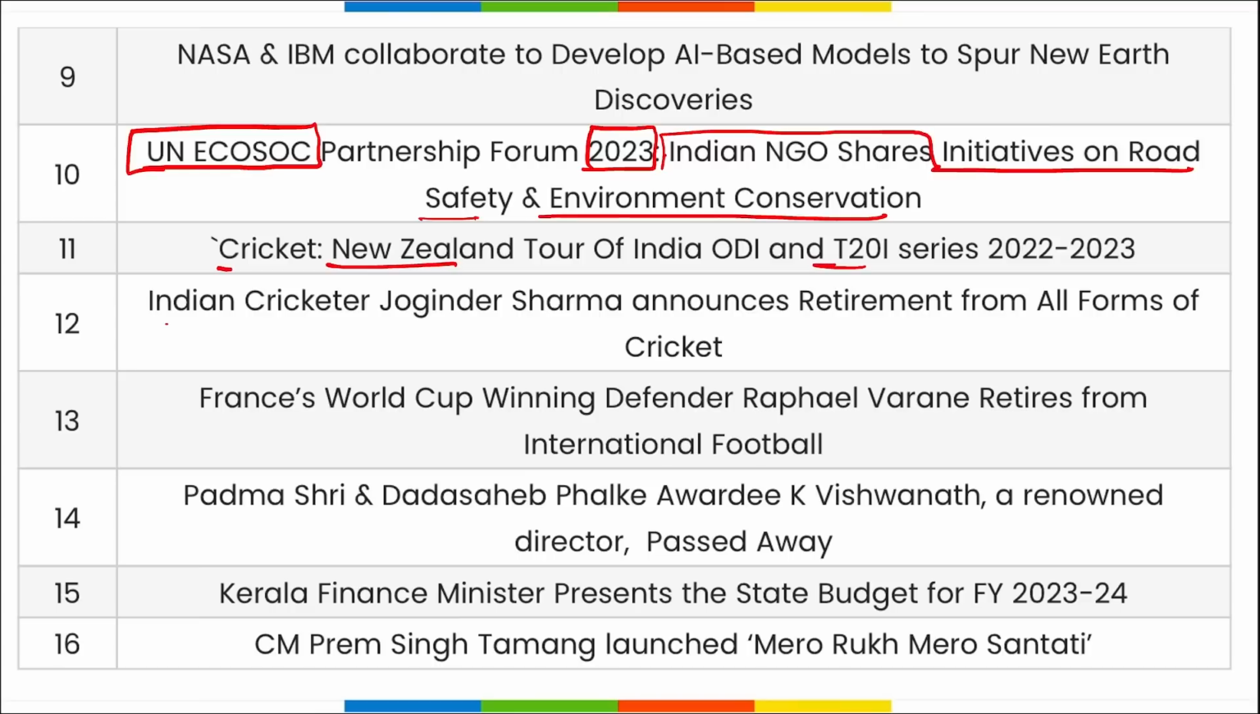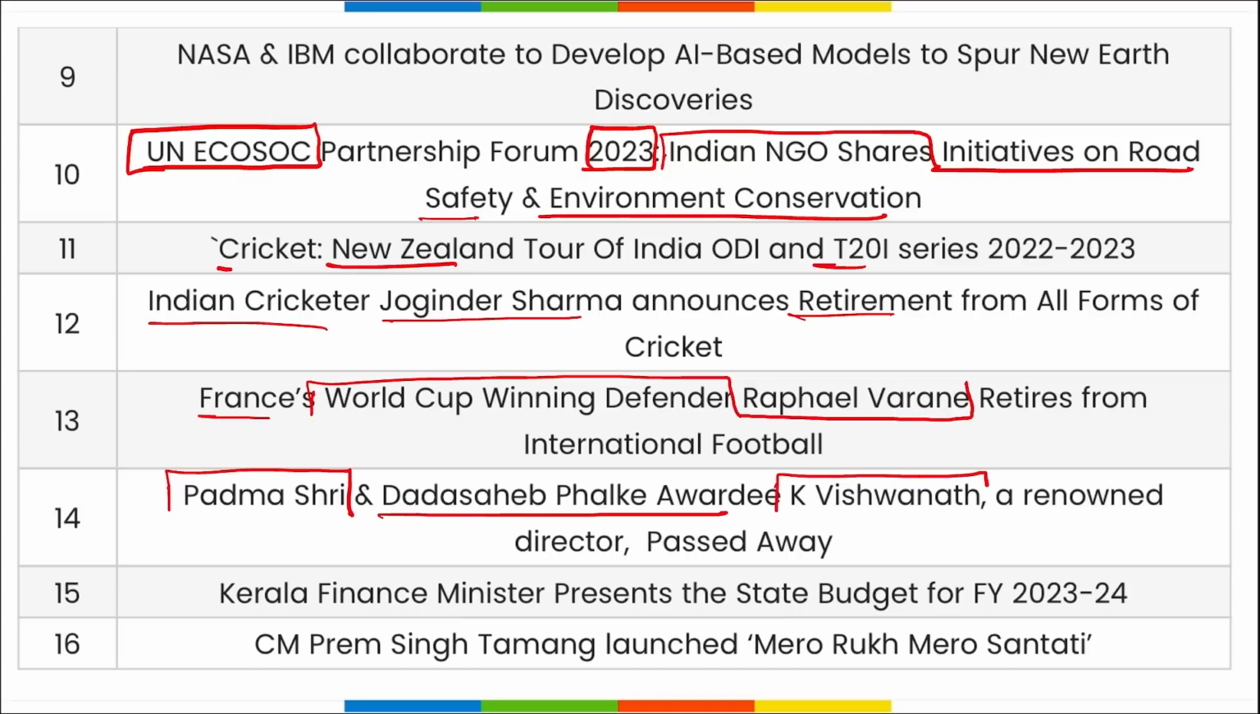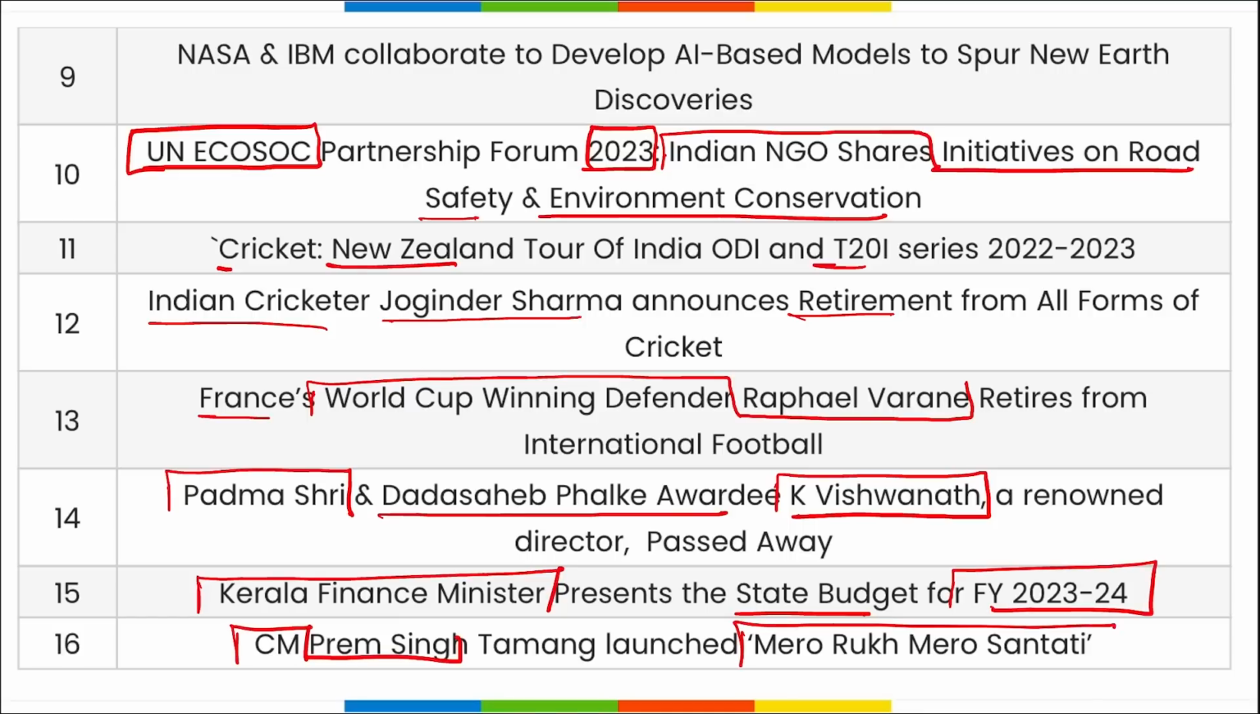You can read it from the PDF directly. Indian cricketer Joginder Sharma has announced retirement from all forms of cricket. France World Cup winning defender Raphael Varane retires. Padma Shri and Dadasaheb Phalke awardee K. Vishwanathan has recently passed away. Kerala Finance Minister presented the state budget for fiscal year 24. Chief Minister Prem Singh Tamang has launched the Mero Rukh Mero Santati scheme, to plant 100 trees for every child born in the state of Sikkim.